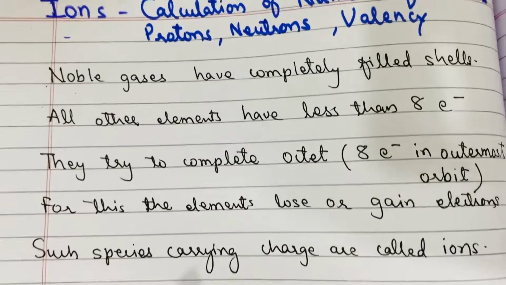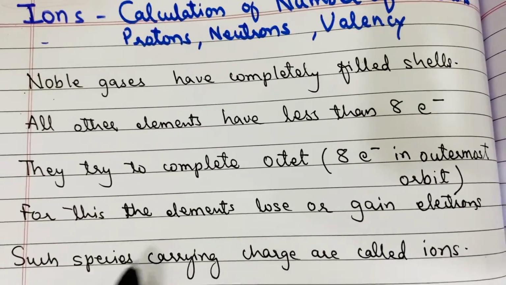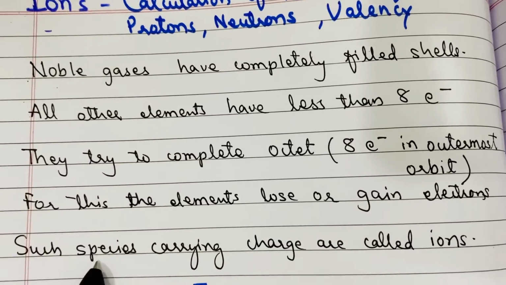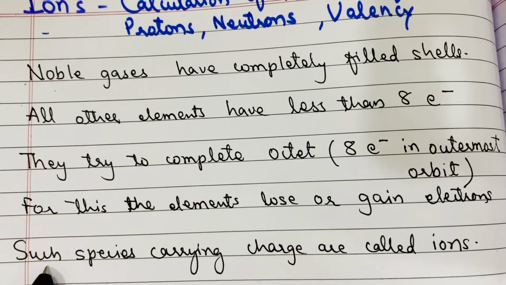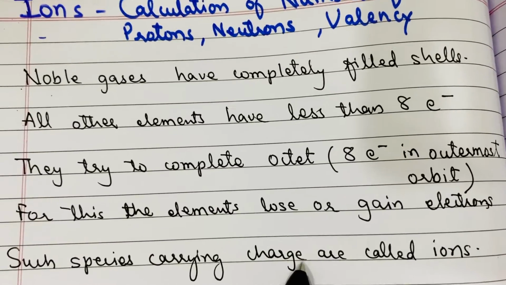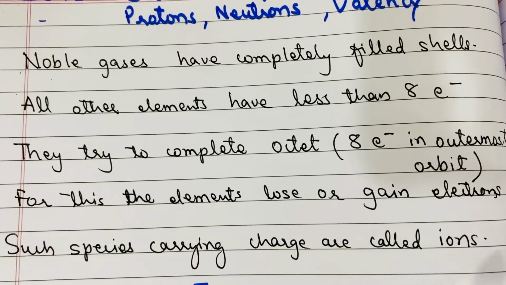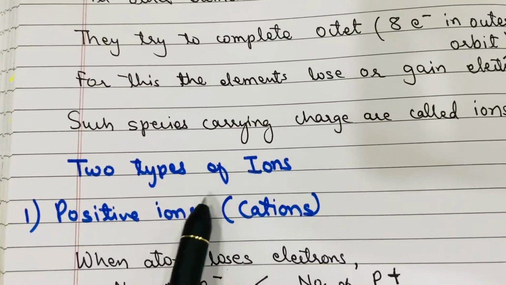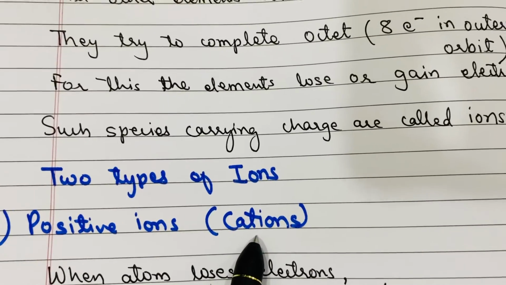So when these elements either lose or gain electrons, they become charged species. That means they do not remain atoms, and such species which carry positive or negative charges are called ions. There are two types of ions. Positive ions are called cations.